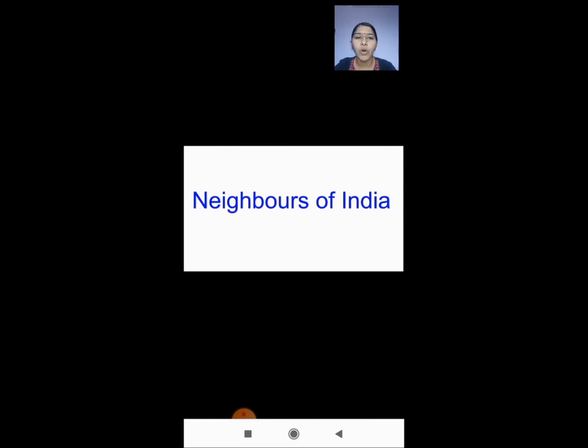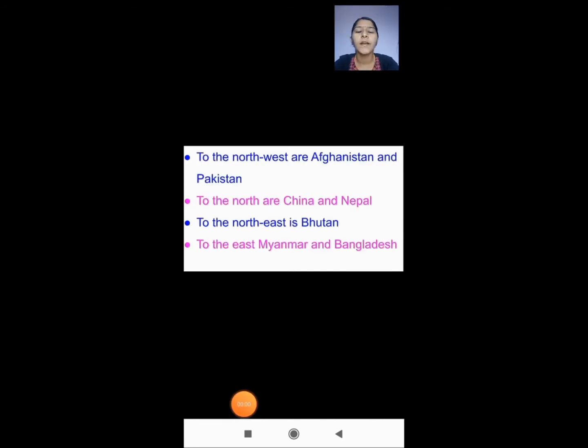Next, we are going to see about the neighbors of India. In your home, when you are there, some people will stay in the house next to yours, right? We call them neighbors. Similarly, neighbors of India means the countries which are next to us. So we are going to see about those neighboring countries now.